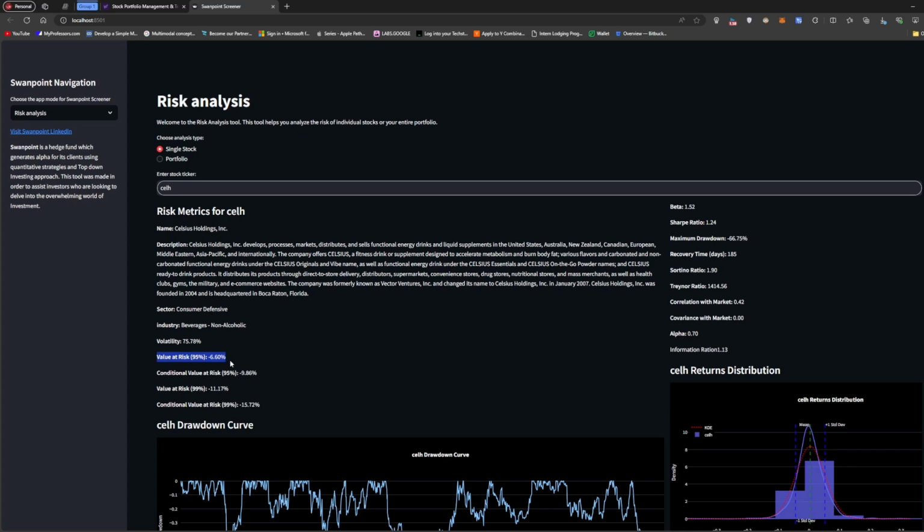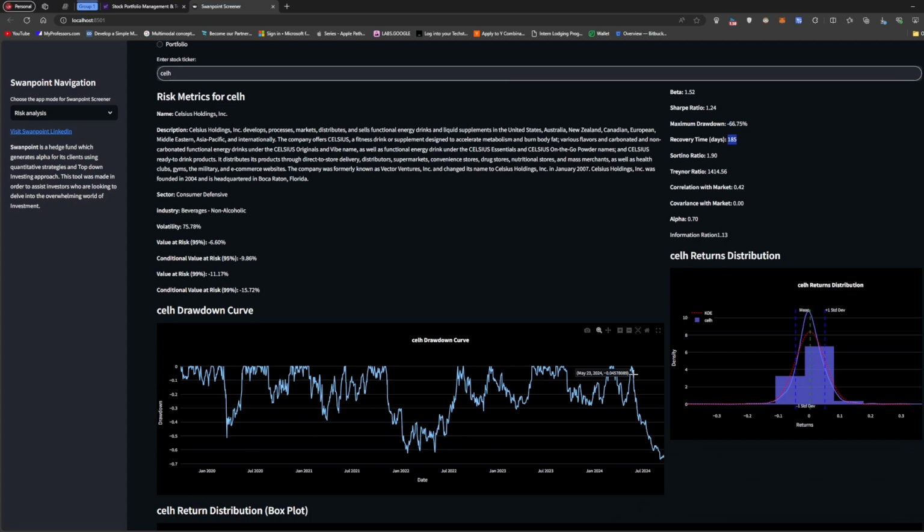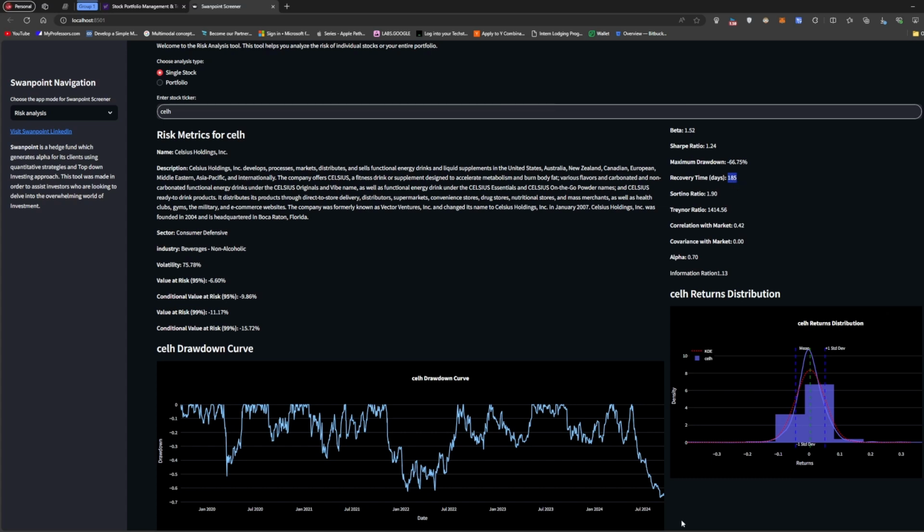So when I bought it, I knew what I was getting into, because I saw all of this in the risk analysis and I still went through with it. The beta is quite high, but the Sharpe ratio is pretty good. Usually it takes about this amount of days for the stock to recover. You can see the stock was at its highest over here, May 15, and it's been going down since. It's down about 65% from its highs. It usually takes about 185 days to come back, so hopefully it follows this trend this time.